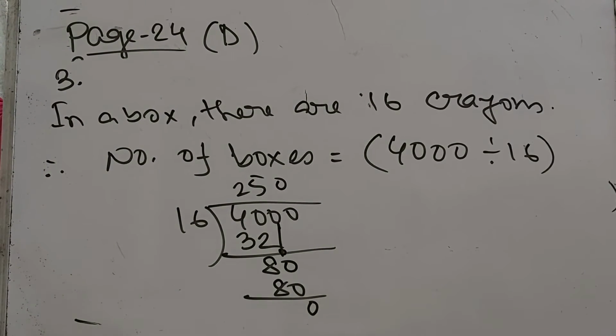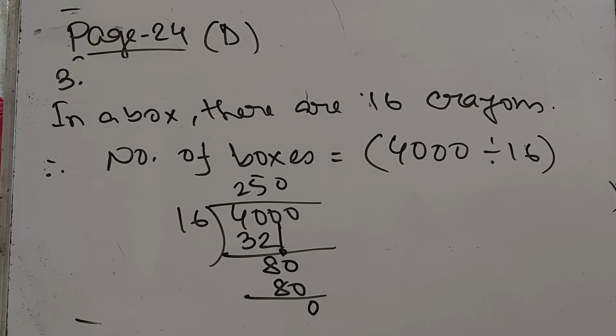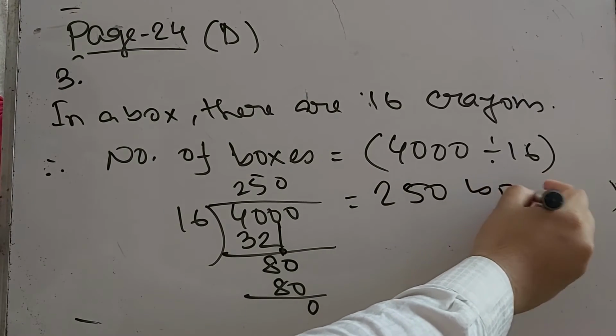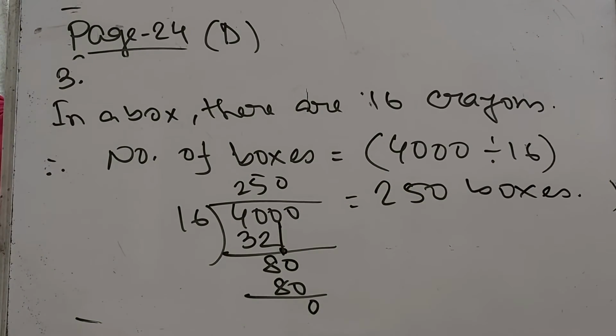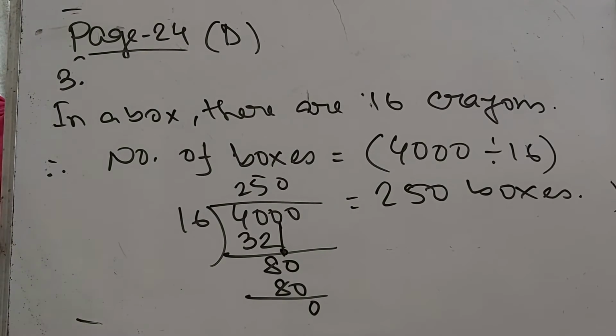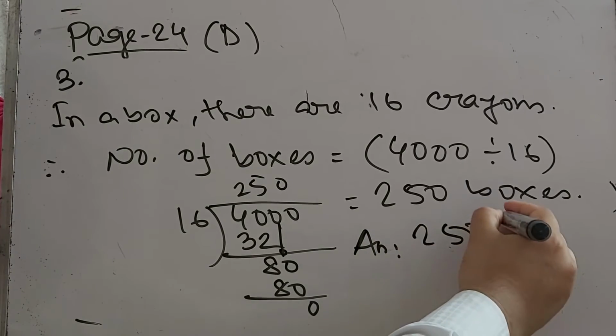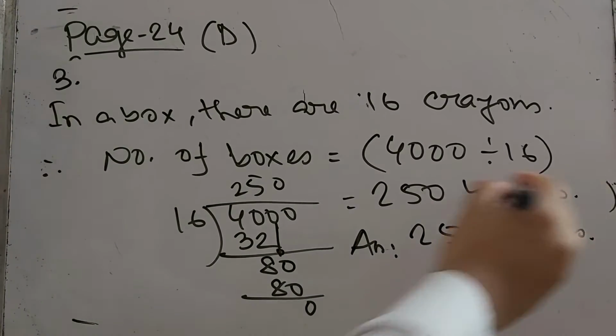It is not possible. For that reason we have to put 250. So 250 boxes will be our answer. So number 3 answer, 250 boxes.